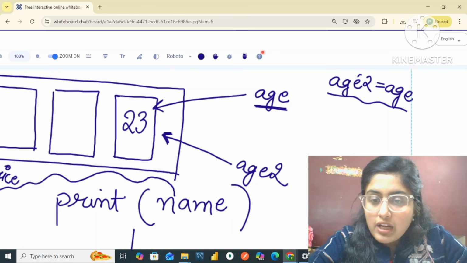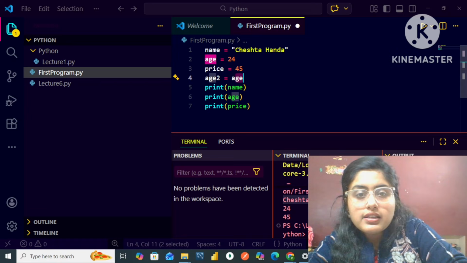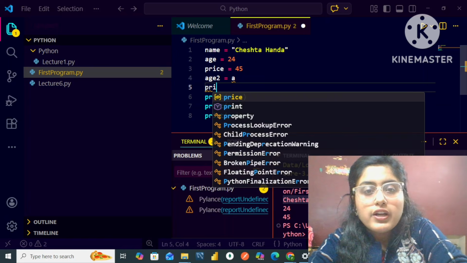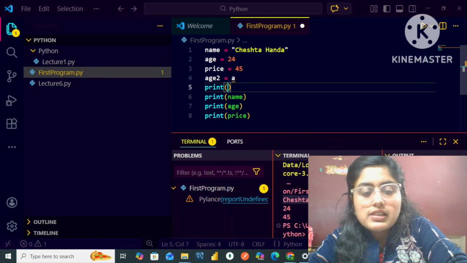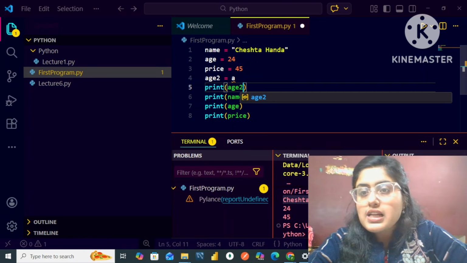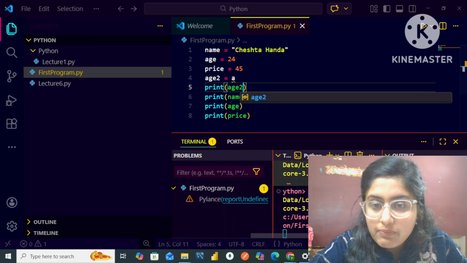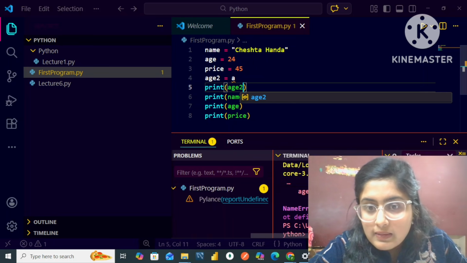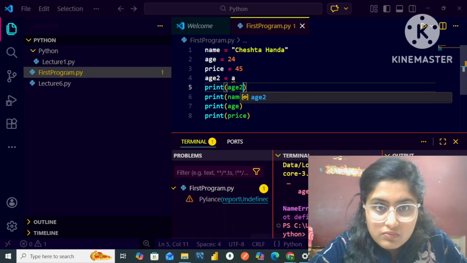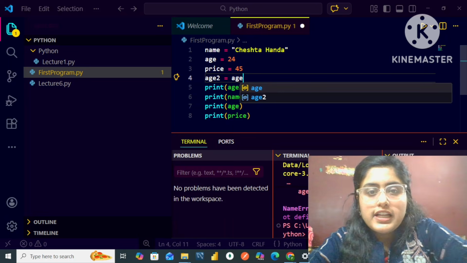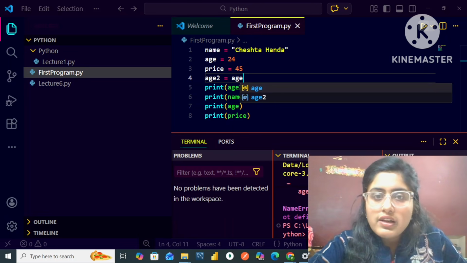So that is why now, when I'm going to print this age 2, I will write over here print, simply age 2. So in this case my age 2 will be printed. Let's just see that. Let me write age 2 here first, and then run it.